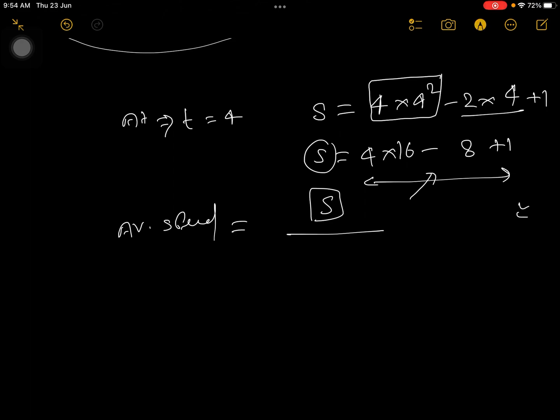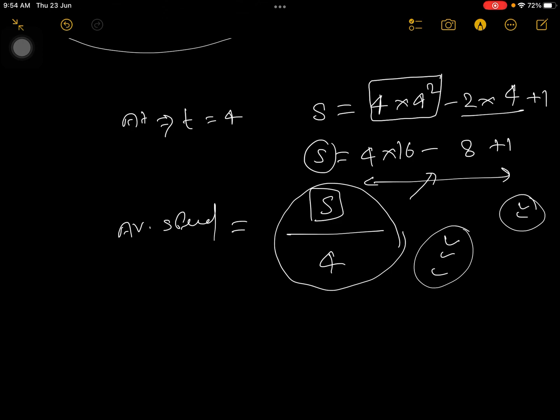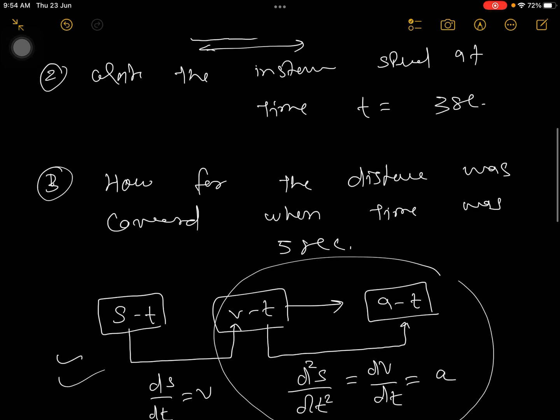How much time? See, comment your answers so that others can match your answers. How much time is there? That time is 4 seconds. So you will solve this, and all the students will comment and they can match each other's answers. So this was your first thing done. Now only the calculation part is there, that's why I'm skipping this. We can save our time. Now we'll go for the next one.